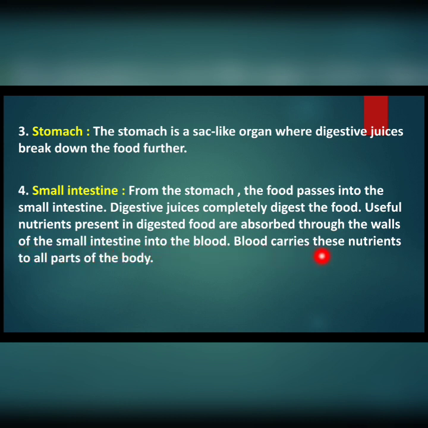Blood carries these nutrients to all parts of the body. So from the stomach, food goes into what? Small intestine, where useful nutrients present in digested food are absorbed through the walls of the small intestine, and blood carries those nutrients to the parts of our body.